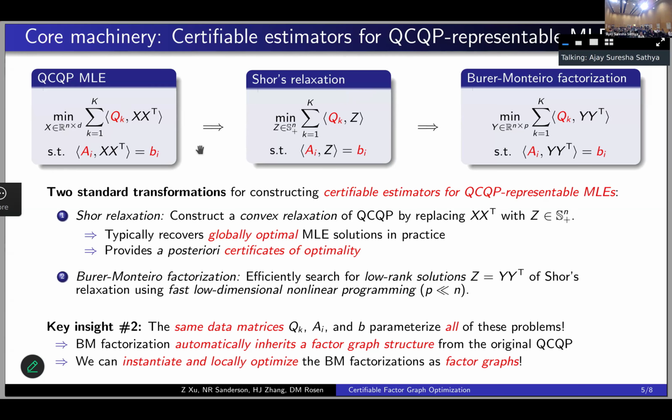And so in particular, what that means is that we can actually instantiate and locally optimize this family of Burer-Monteiro factorizations as factor graph models in factor graph libraries like GTSAM, using exactly the same optimization techniques that you're already familiar with from these libraries.